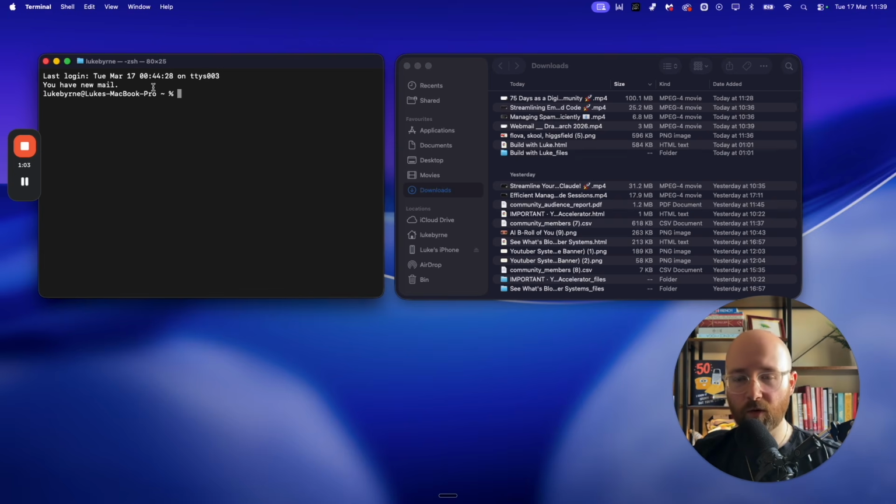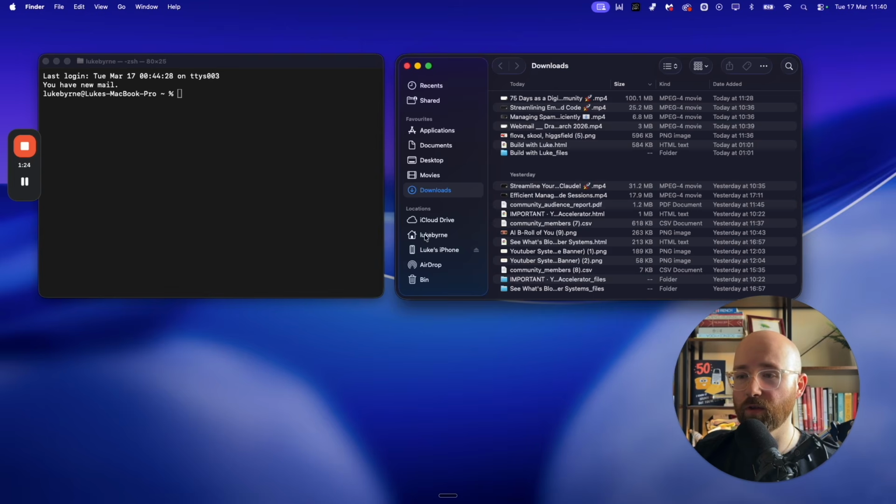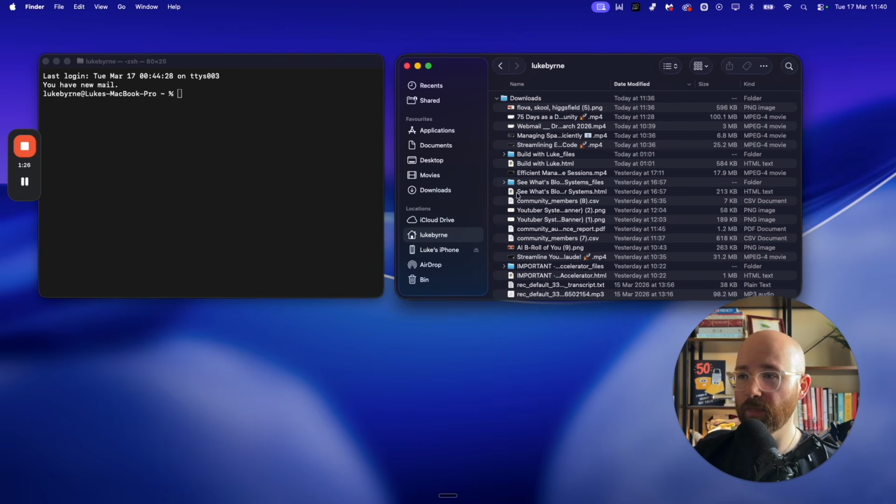So, first of all, when you open it up, you'll be here. Now, this is your root directory. That's what this little squiggly line means. It's called a tilde. Tilde, like this. Basically just means root. So, that's where we are right now. We're just at Lookburn, which would be the equivalent of me going to this location. This is where we are. So from here, you can see we can move into downloads.